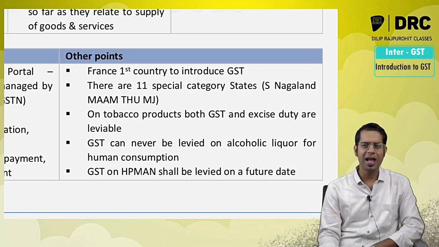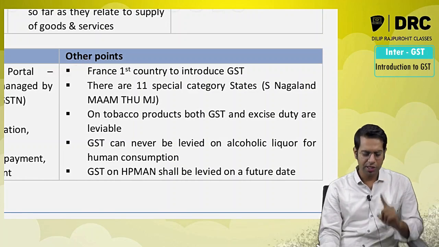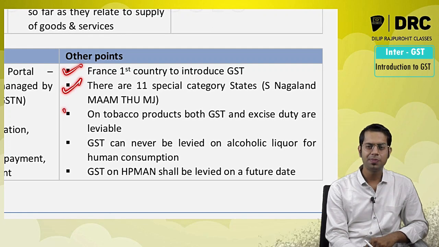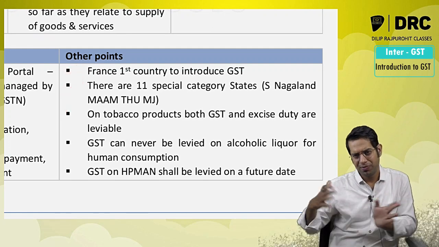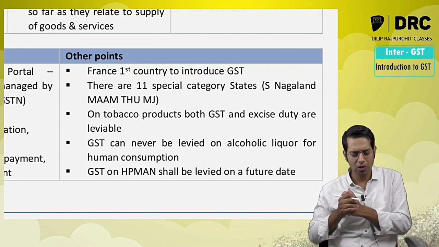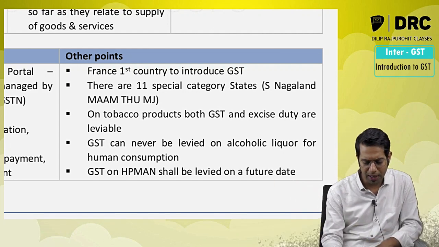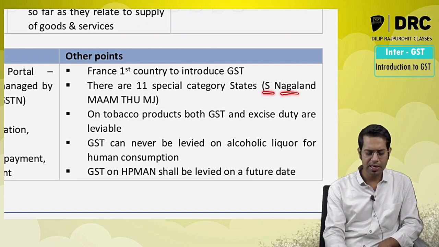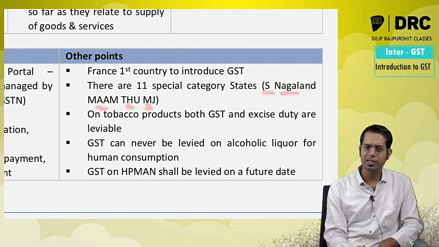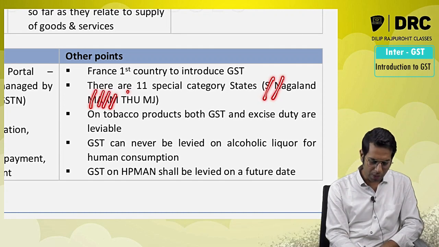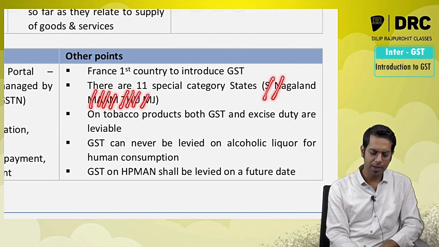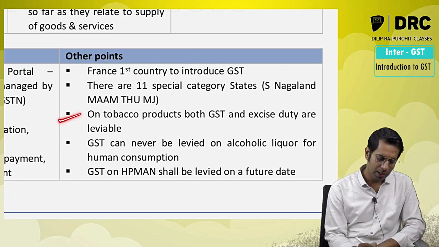One, France was the first country to introduce GST law. Then there are totally 11 special category states. In future chapters you will see that in respect of these states there are different types of laws made. Which are these 11 special category states, sir? Nagaland, Sikkim, Manipur, Assam, Meghalaya, Mizoram, Tripura, Himachal Pradesh, Uttarakhand, and J for Jammu and Kashmir.